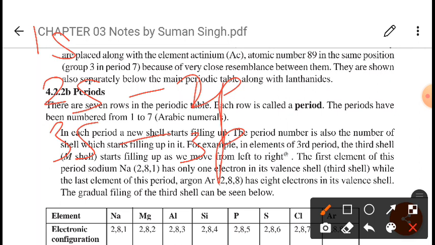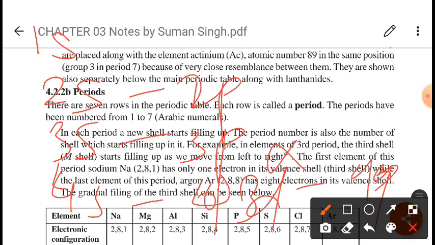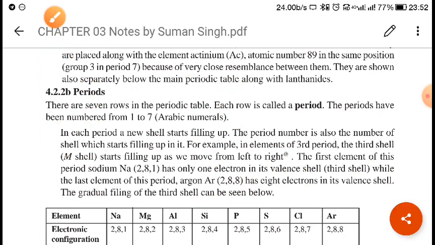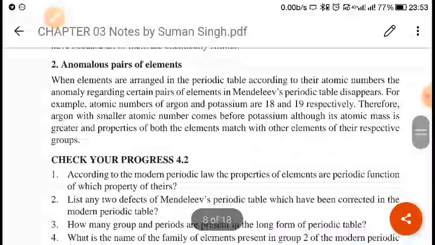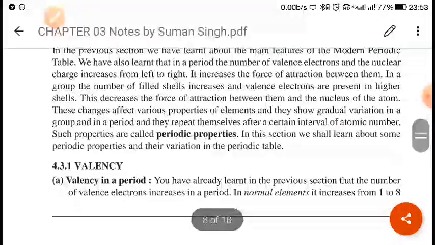And after that not 3d, right here, not 3d. After that 4s, then 3d, and then 4p, right? So when we talk about the electronic configuration, we will see here.